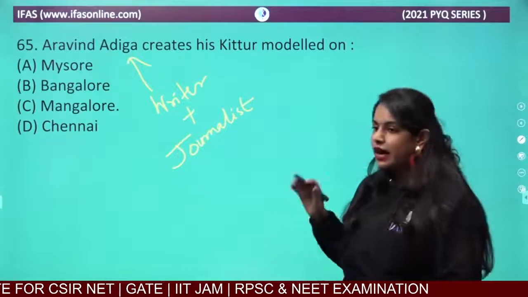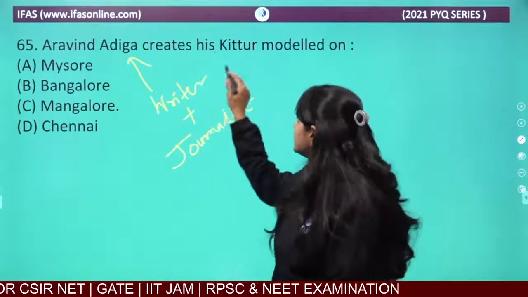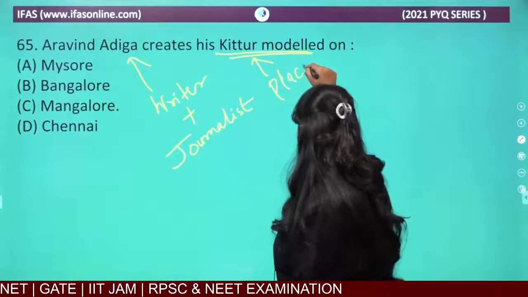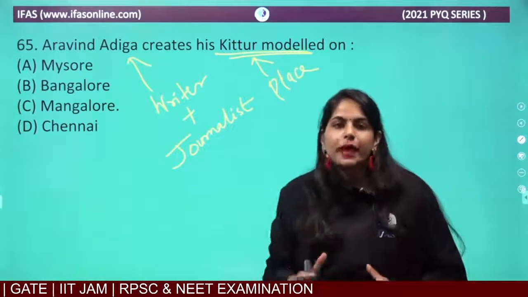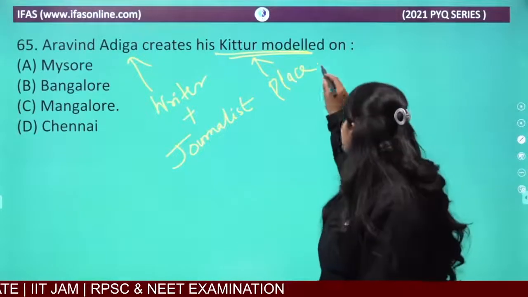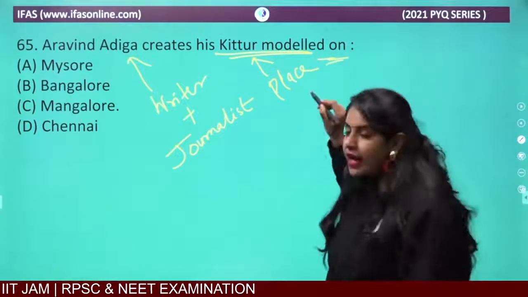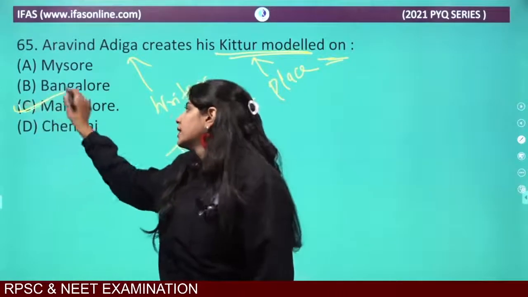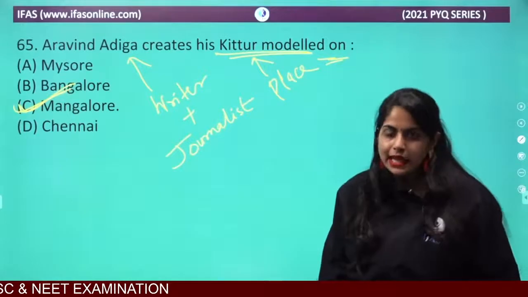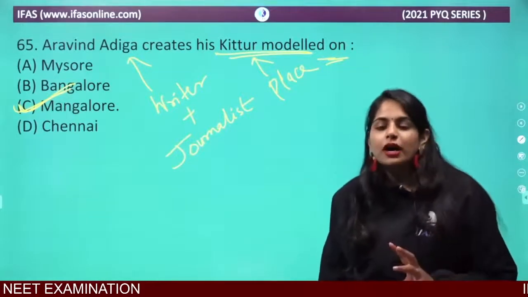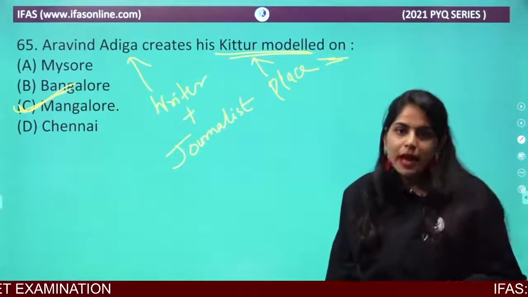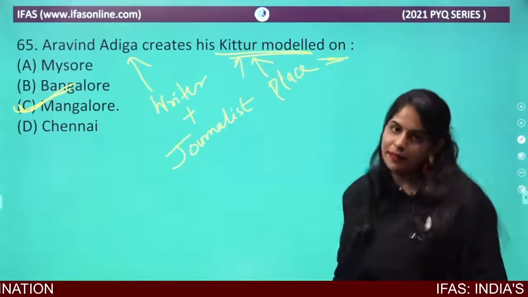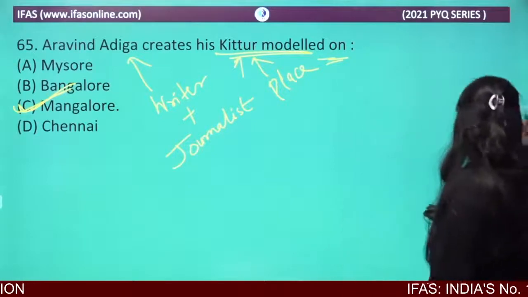Now Arvind Adiga creates his Kittur model. Kittur is a place, okay? So he creates this Kittur place in his works. It is modeled on Mangalore, which is also a city. So he has taken the idea from the Mangalore place, and then he has created his Kittur place in his works.